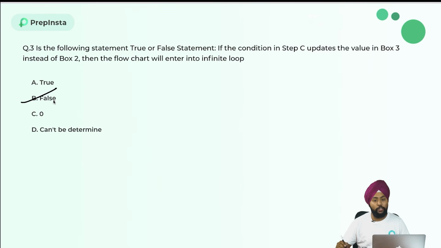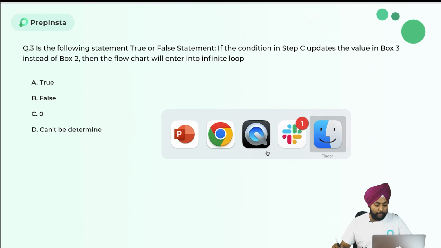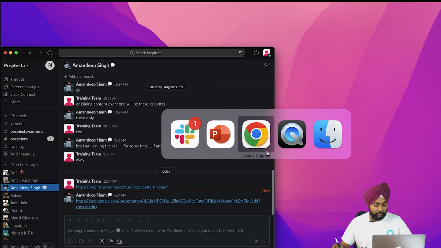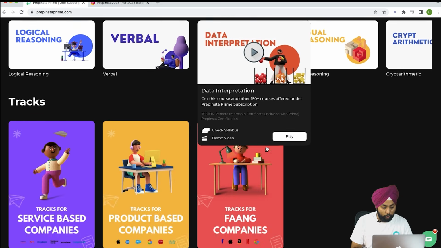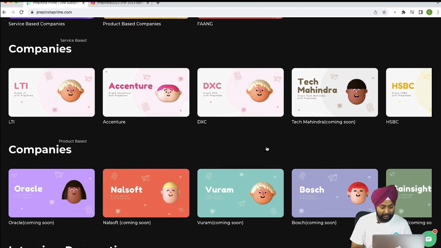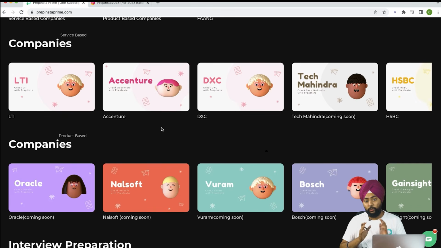Okay. If you still want to practice more flowchart questions, let me guide you on where you can practice. The best place to practice flowchart questions would be where we have specific questions for Accenture. There is a part where we have explained the specific questions for Accenture. It's here. If you go to the company-wise specific dashboard, we have this Accenture specific dashboard where we explained the questions from flowcharts, where you get more questions, more types, and a step-by-step approach from the very basics. So you can practice from here.